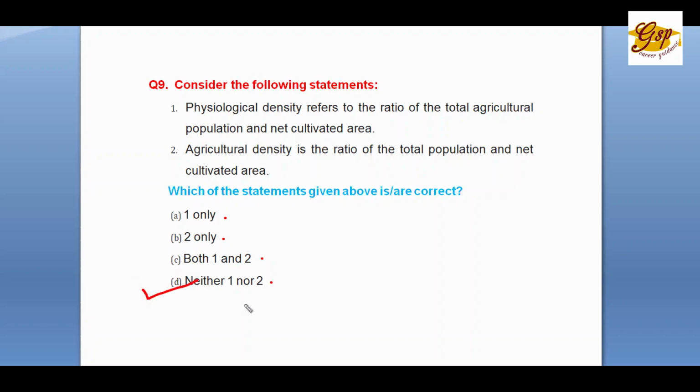D. Neither 1 nor 2. Very simple. See, this is a very crude measure, it's not like the physiological density. It's the total population divided by the area. Physiological density refers to the ratio of total population and net cultivated area, and agriculture density is the ratio of total agriculture population and cultivated area. So both the statements are wrong. Okay.